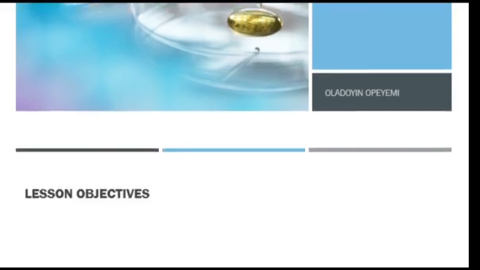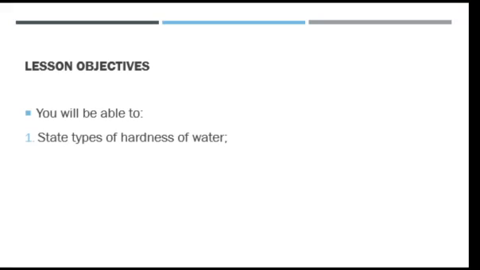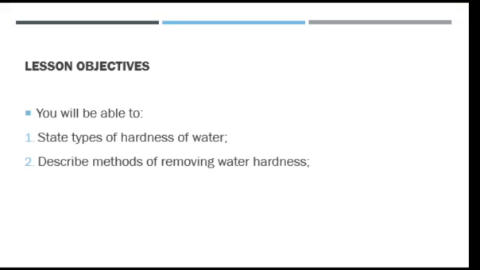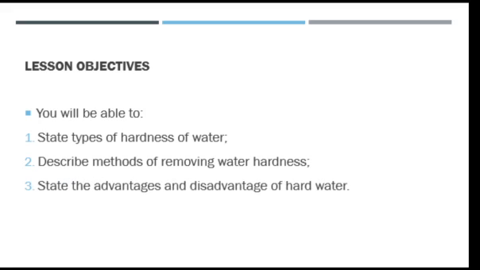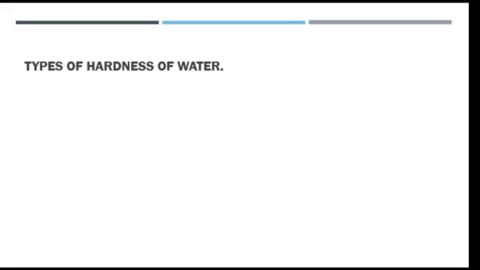So in this discussion, we are going to be able to, one, state types of hardness of water. Two, describe methods of reducing hardness of water. Three, look at the advantages and disadvantages of hard water, and finally describe the chemical tests that will show whether a liquid contains water.